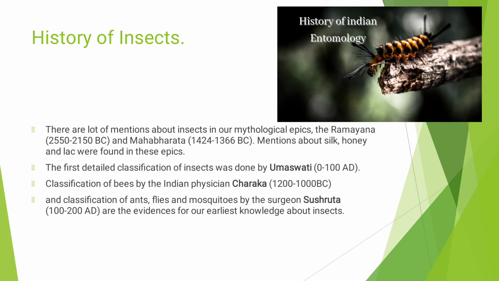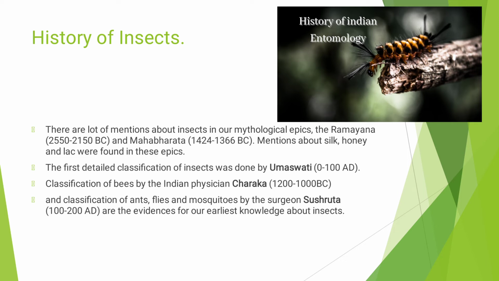Honeybees provide honey, propolis and wax, which also have importance in Ayurveda. About lac, there is a story in the Mahabharata, Lakshagruha, which shows they had huge knowledge of lac insects. So our history of insects runs from mythology to the modern age.